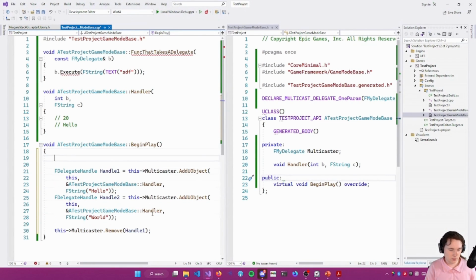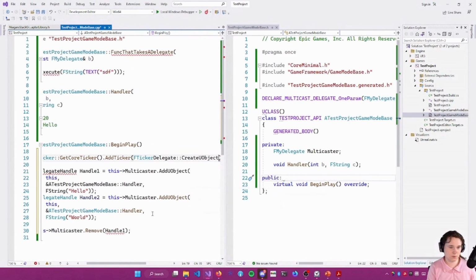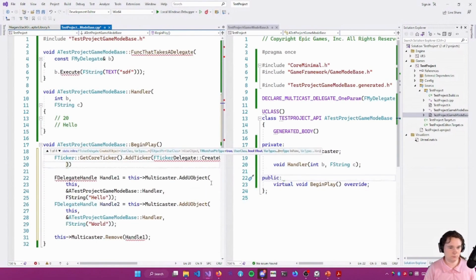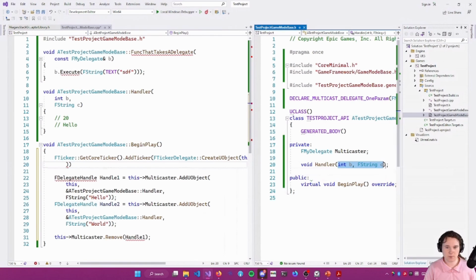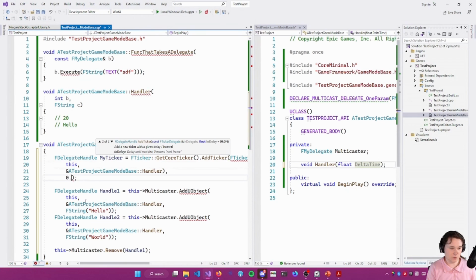So if you want to add something, you can do FTSTicker GetCoreTicker, AddTicker, FTickerDelegate, CreateUObject, this. Let's make this compatible with ticker. We'll just set the delay to nothing.